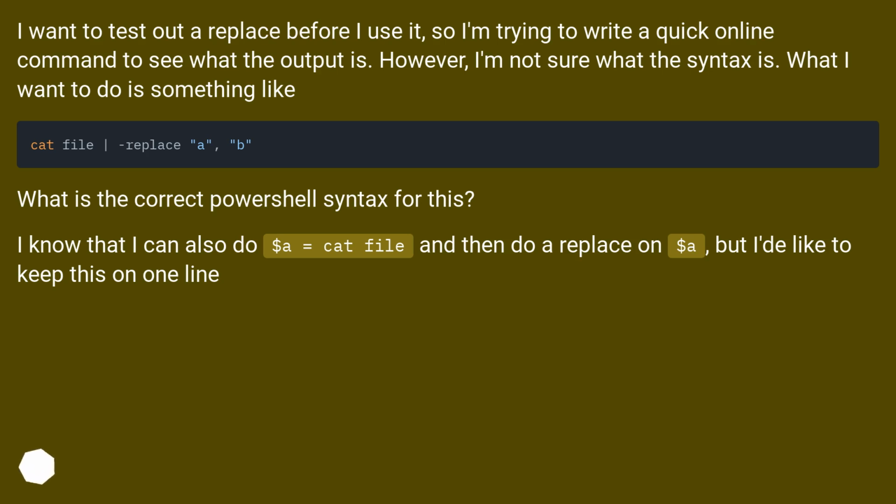I know that I can also do $a equals cat file, and then do a replace on $a, but I'd like to keep this on one line.